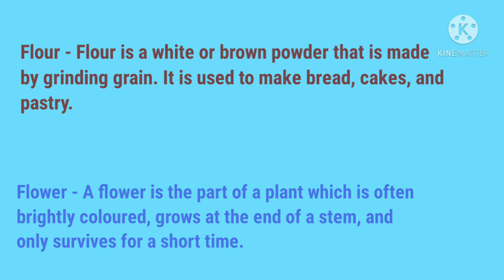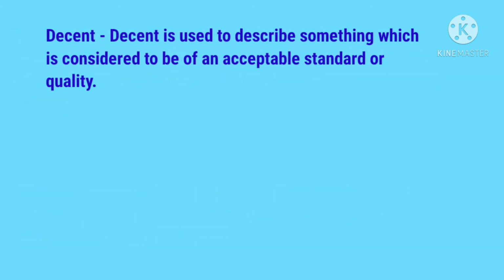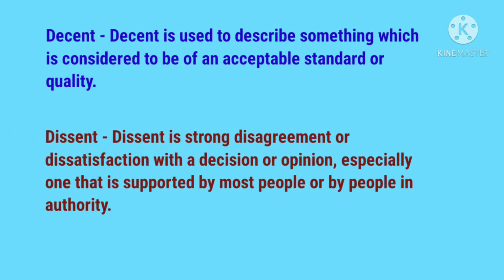Now, the next two confusing words are DECENT, decent, and DISSENT, dissent. So the word with the spellings DECENT is used to describe something which is considered to be of an acceptable standard or quality. And the word with the spellings DISSENT means strong disagreement or dissatisfaction with a decision or opinion, especially one that is supported by most people or by people in authority.